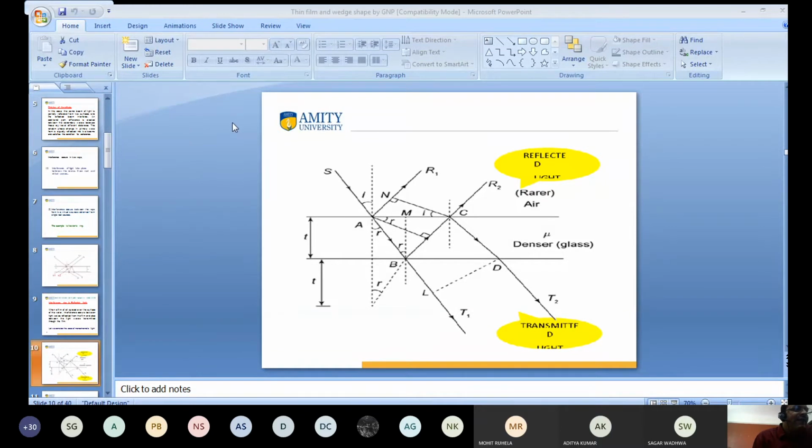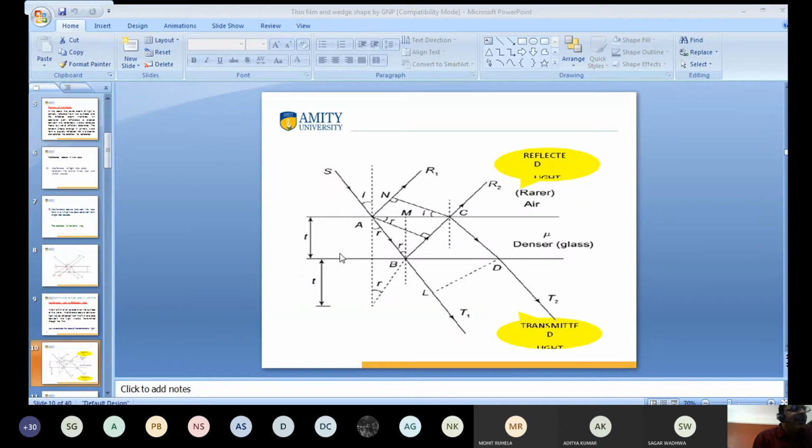The light from source S falls on the surface at point A. You see point A? Yes, sir. At point A, two phenomena take place: reflection of light and refraction of light. This is angle of incidence i, this is angle of refraction r.